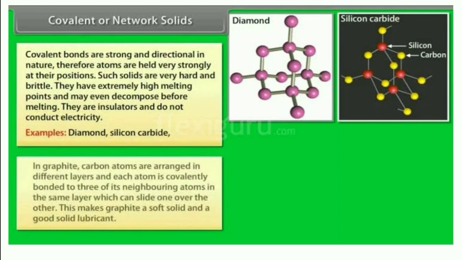Each carbon atom is covalently bonded to three of its neighboring atoms in the same layer, and these layers can slide one over the other. This makes graphite a soft solid and a good solid lubricant. It is also used as a solid lubricant.